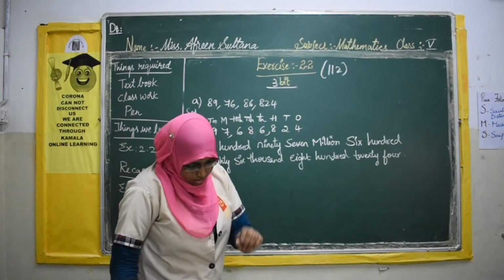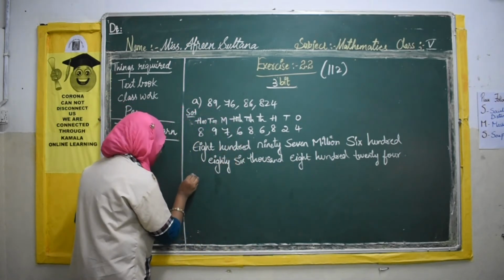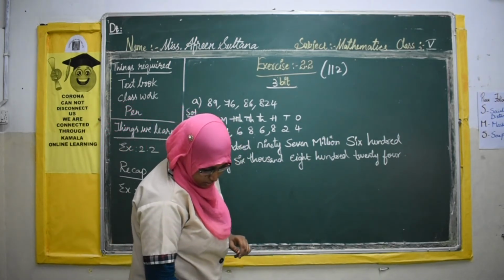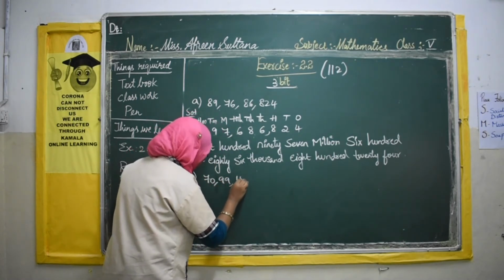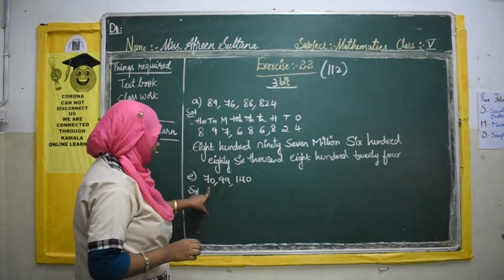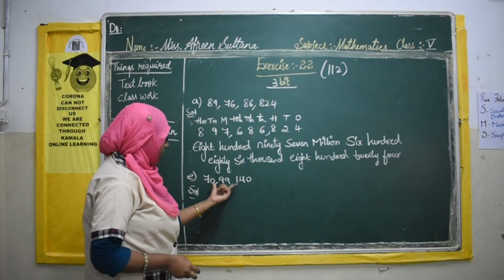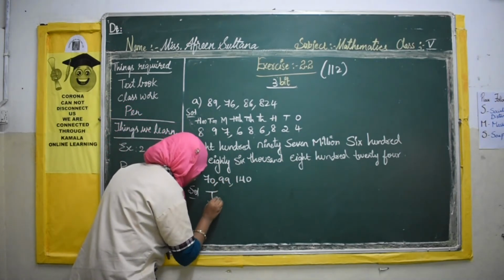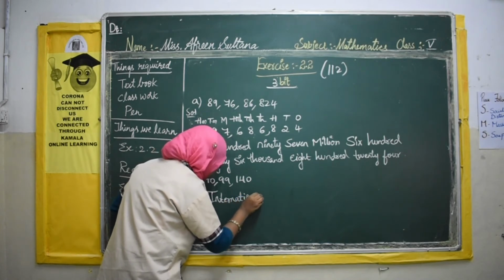Okay. So in a similar way, let us try the next one. This is still 10 lakhs, right? This is a 7-digit number. Now let us convert it into international. Now in international, how will we write?